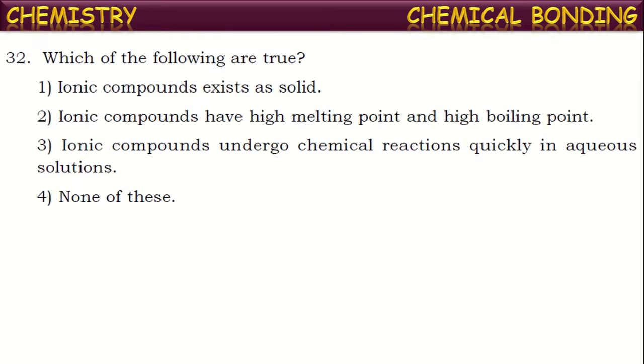Next, which of the following are true? See here, certain statements are given about ionic compounds. Identify the correct ones among those. Ionic compounds exist as solids. Yes, in general, ionic compounds are solids at normal temperatures. Ionic compounds have high melting points and high boiling points also. Yeah, it is also true, because there the ions are held together by strong electrostatic forces of attraction. Thus, they have high melting and boiling points.